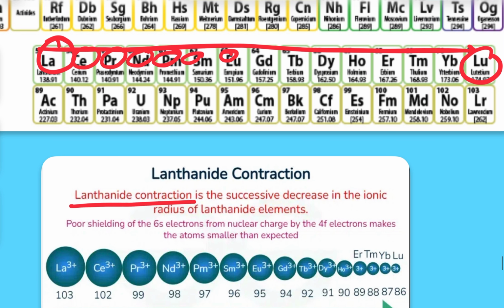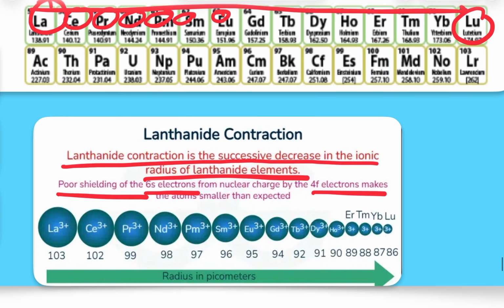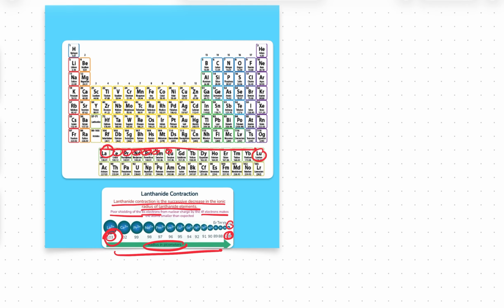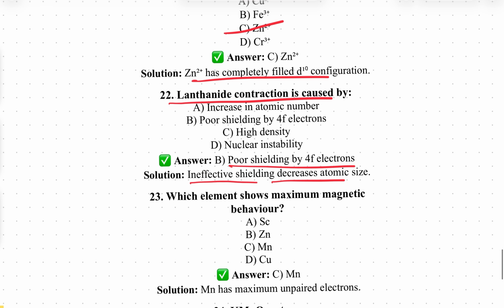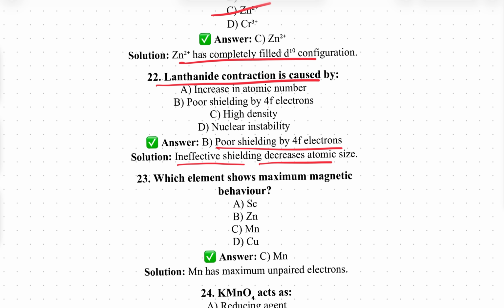Lanthanide contraction is the successive decrease of ionic radius due to poor shielding of the 6s electron and 4f electrons. For example, lanthanum is 104, 103 picometers, and lutetium is 86. So this is big size, this is small size. Like this, the decreasing of atomic sizes along the lanthanides is known as lanthanide contraction, due to poor shielding of the f orbitals.